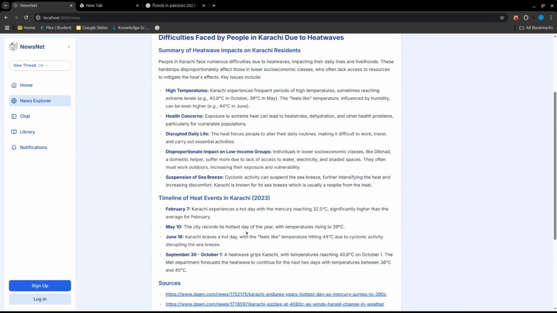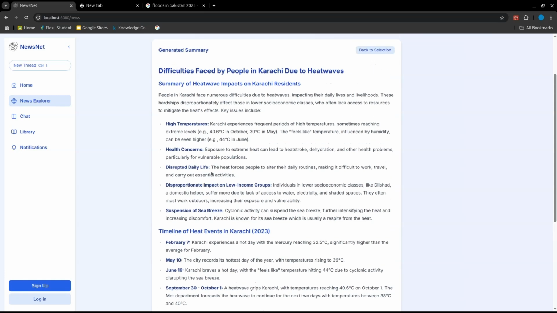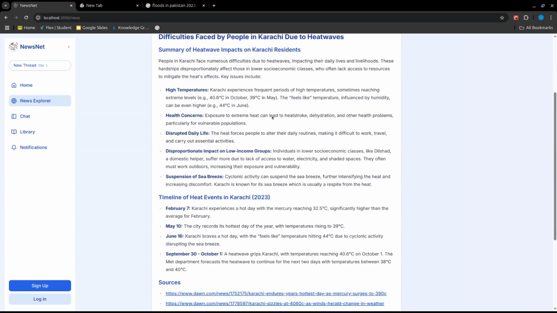But the heat waves were quite consistent in the months of May and June. And these are how the high temperatures are affecting people's lives, with heat stroke, dehydration, and other health problems, how they can't do their daily routines and travel to work, and how the disproportionate impact on low income groups is being told in these articles.